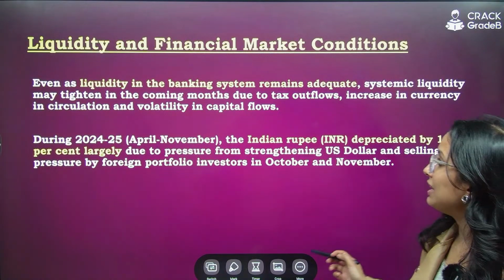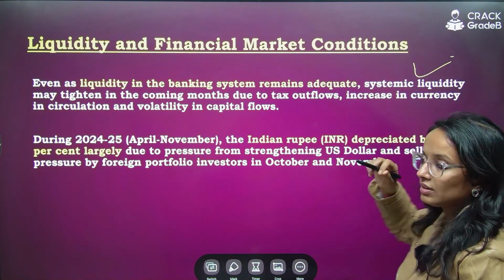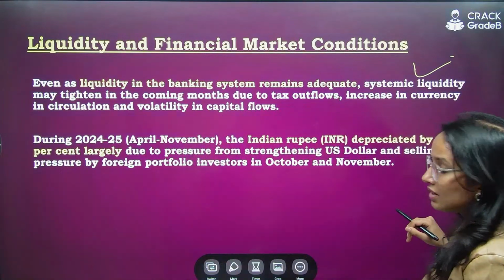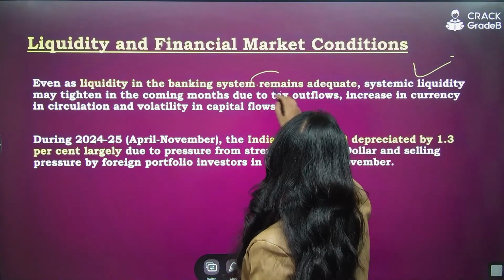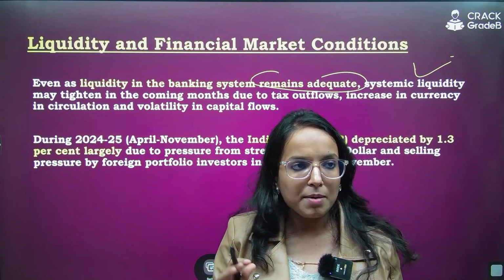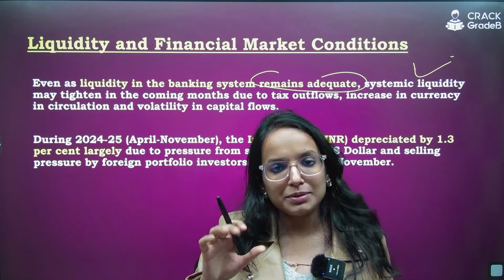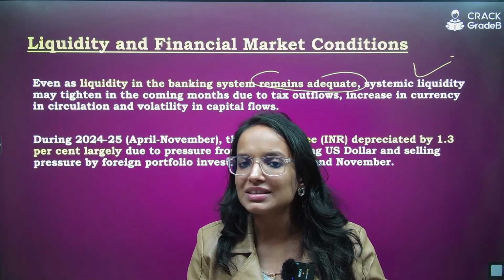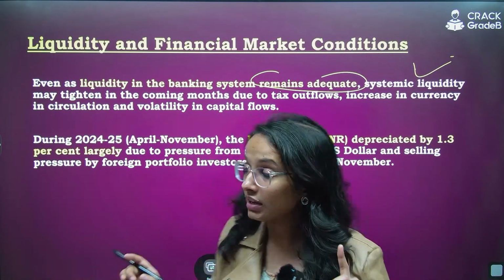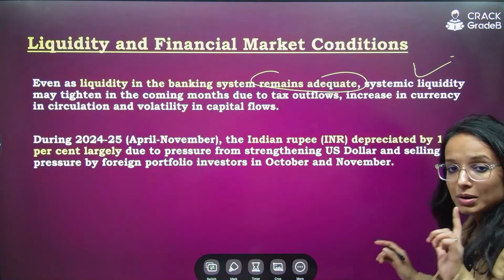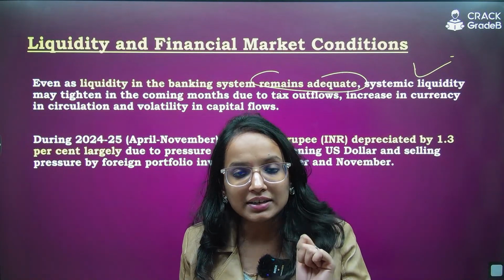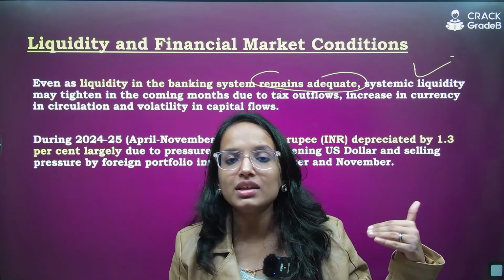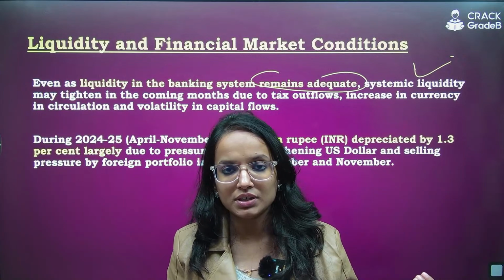Then if we talk about the liquidity and financial market conditions, liquidity in the system and other financial market conditions, first point, liquidity in the banking system, it has remained adequate. MPC is mentioning that the liquidity in the banking system or the systemic liquidity has been adequate. So no liquidity crisis looming upon the banking system. First thing. Okay. But there are certain things which in future can create a fall in the liquidity, a shortfall in the systemic liquidity.